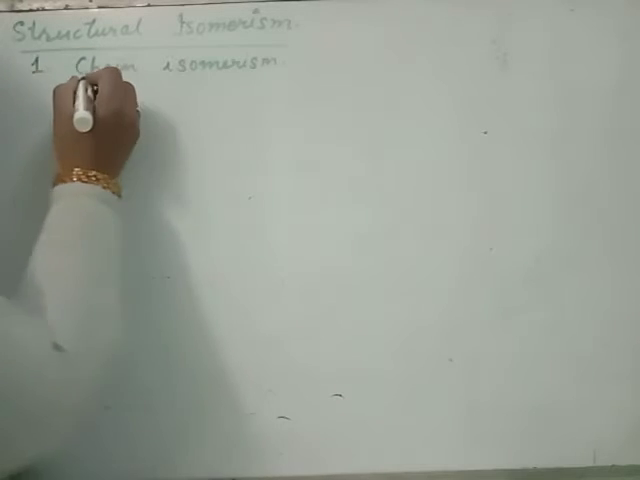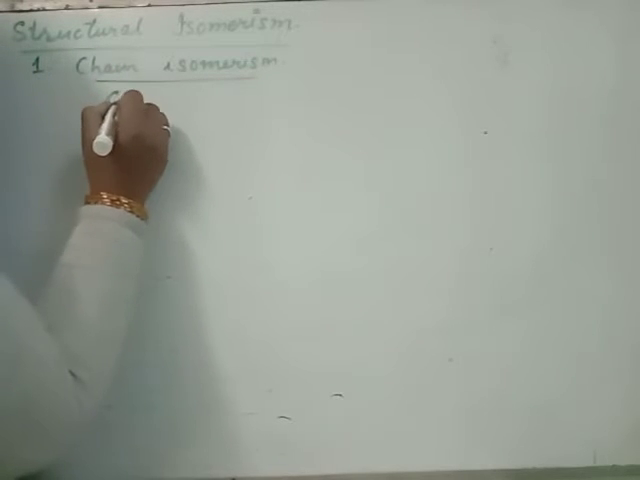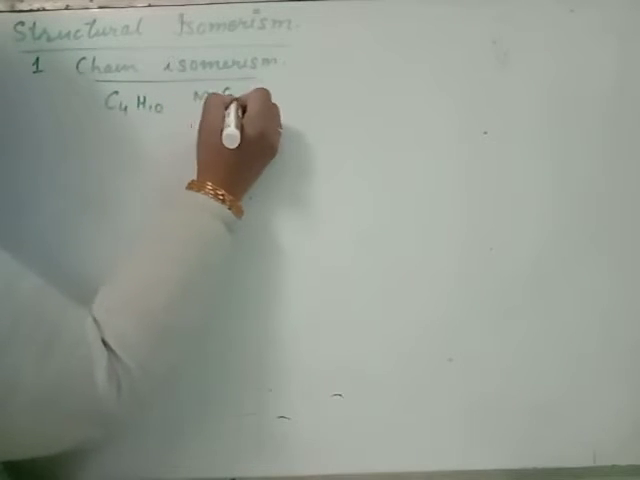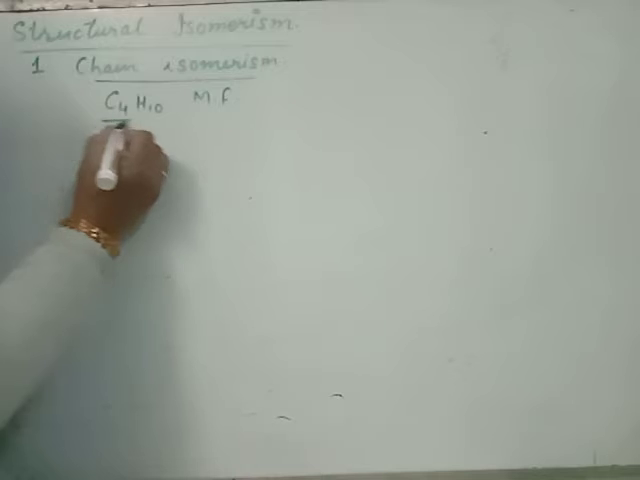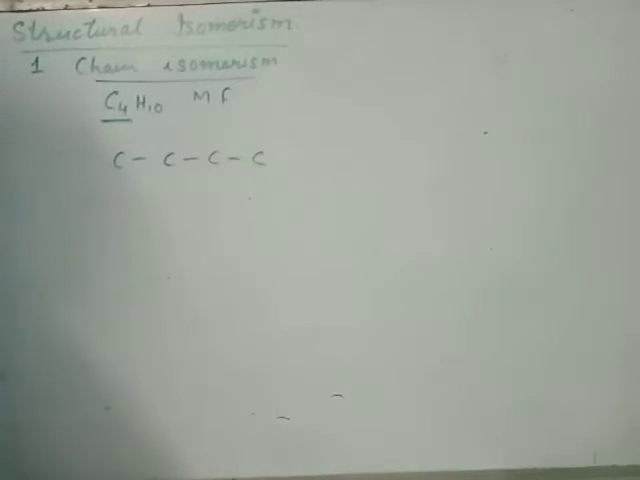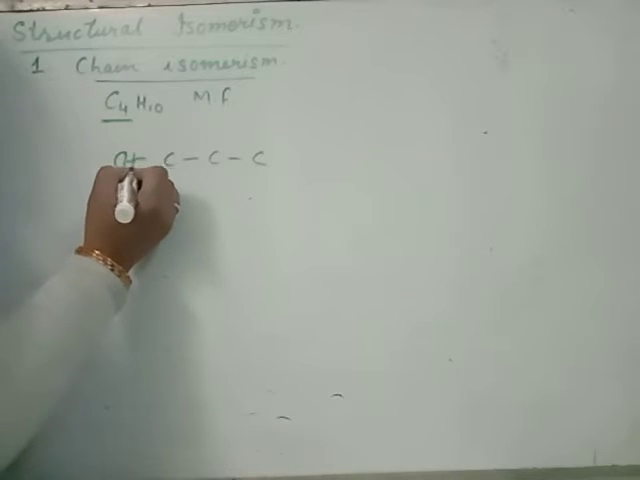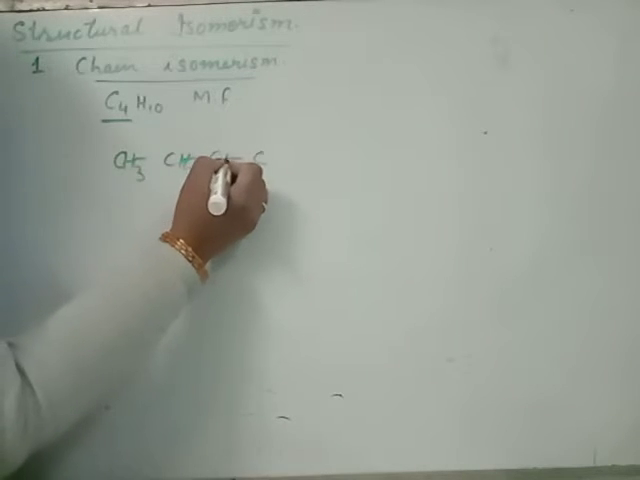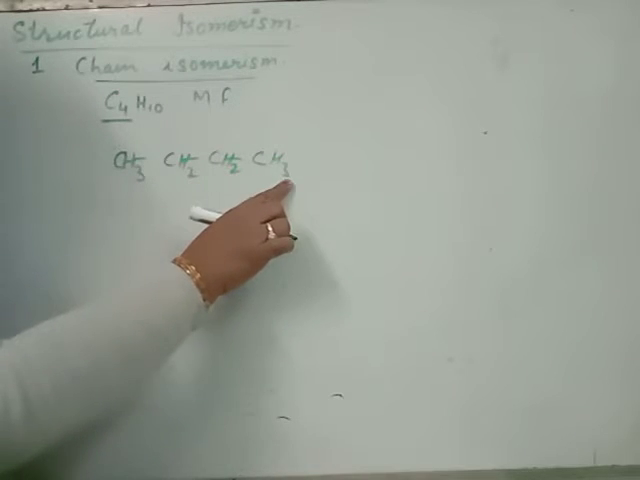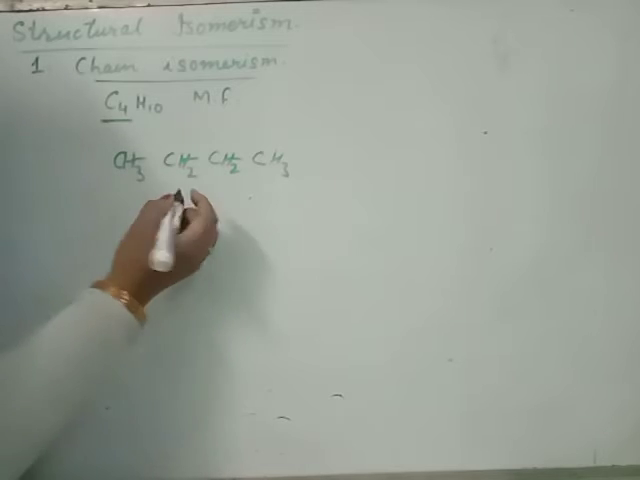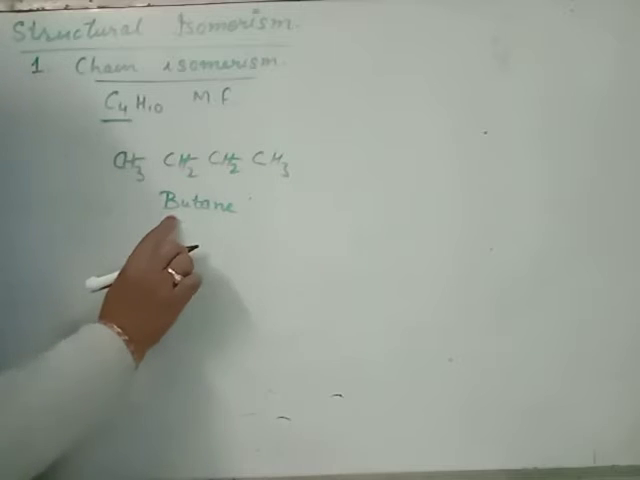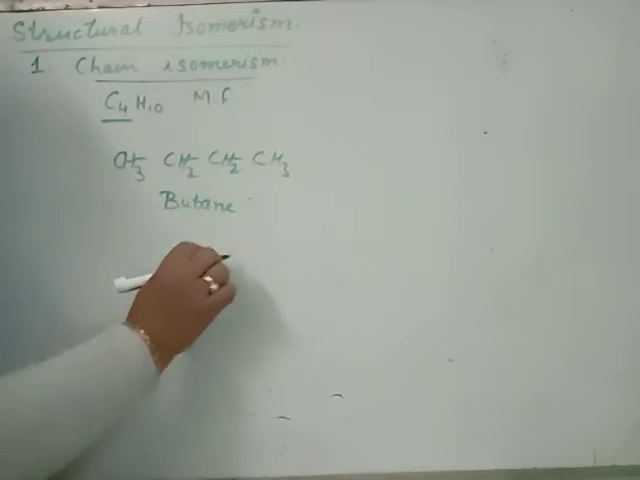For example, we have the formula C4H10. It is the molecular formula. Beta, C4: 1, 2, 3, 4. Complete the valency by addition of hydrogen: 3, 5, 7, 10. C4H10, its name is butane. 4 carbon in a chain, all single bonds.